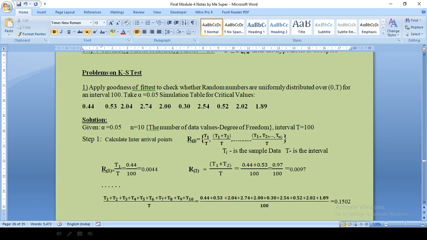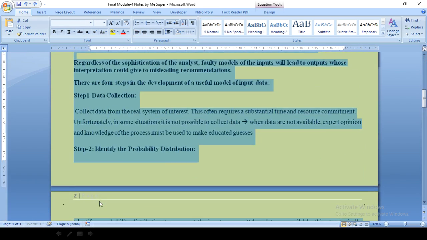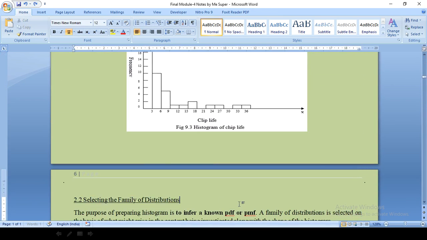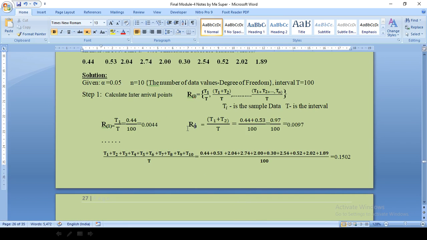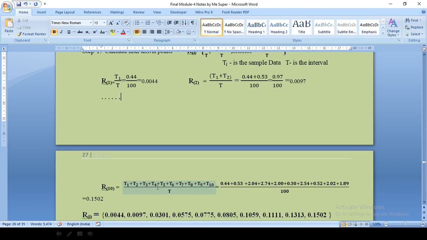So directly I have come to the R10 value here. R10 value is equal to T1 up to T10 divided by T. So I will be getting 0.1502.